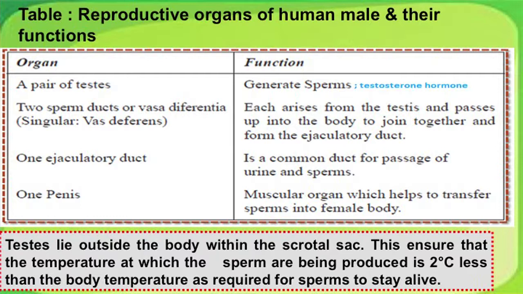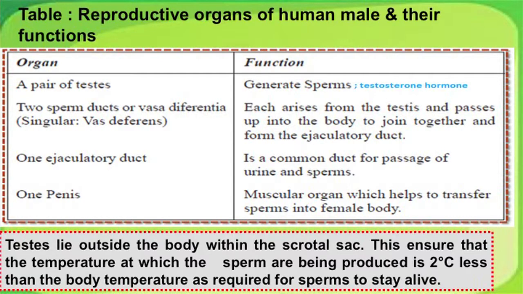Then there are two sperm ducts or vasa efferentia that carry the sperms produced by the testis, and they arise from the testis and pass up into the body to join together as the ejaculatory duct. Then there is one single ejaculatory duct. It is a common duct for the passage of urine and sperm. Then lastly is the penis. This is a muscular organ which helps to transfer sperms into the female body.